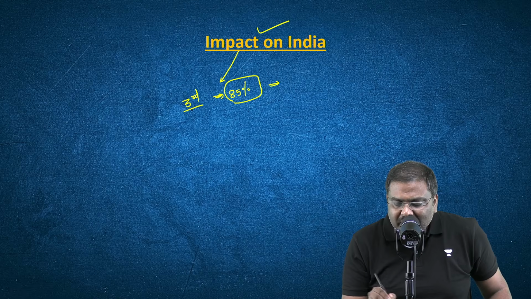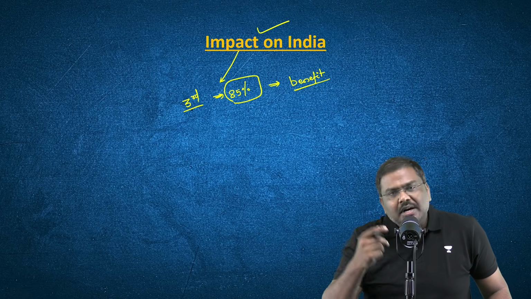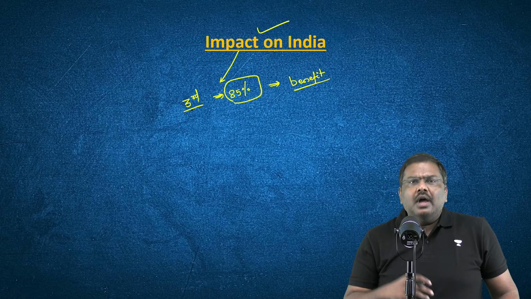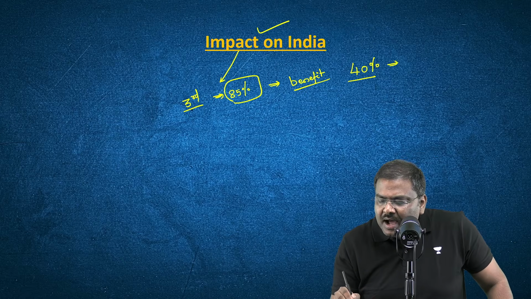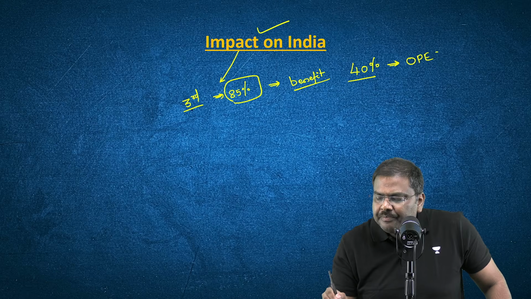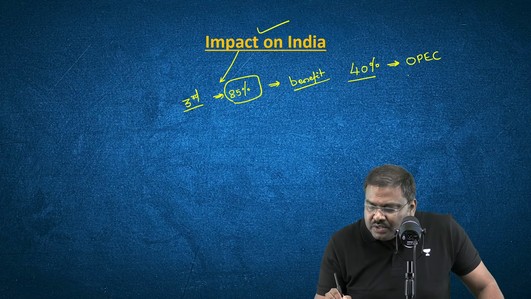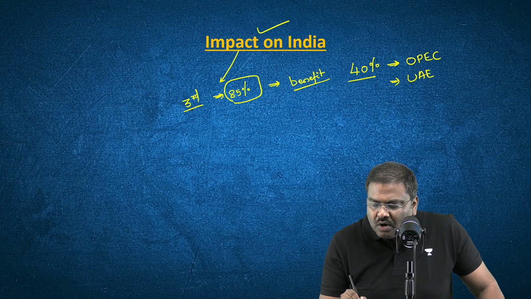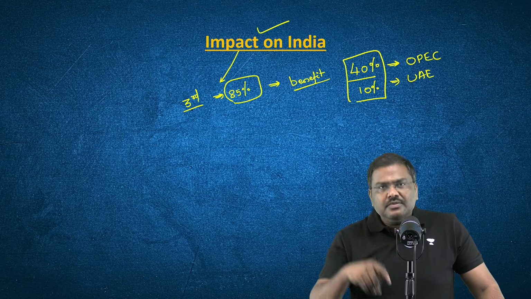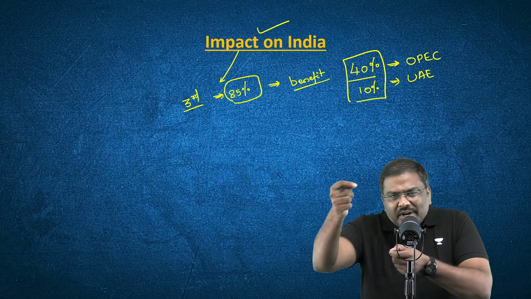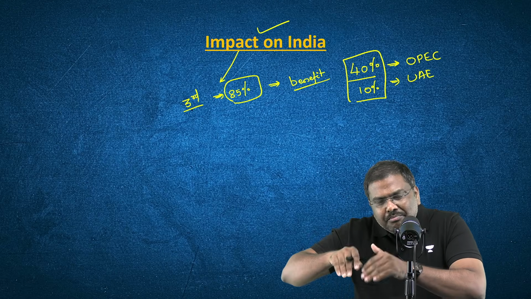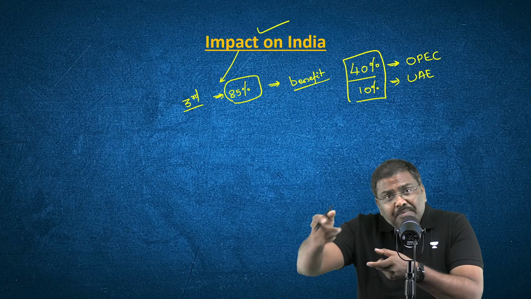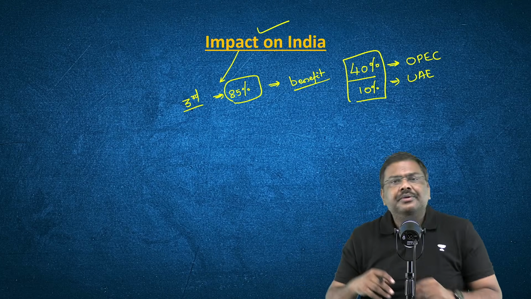It is going to provide benefit to India. The crude oil imports will become cheaper. It will help India. And moreover, 40% of the total requirements in India are met by importing from OPEC, and the UAE accounts for around 10% of the total requirements of crude oil in India. So the lower the crude oil prices, the more benefit to India. Imports will become cheaper. The impact of inflation will also be reduced.